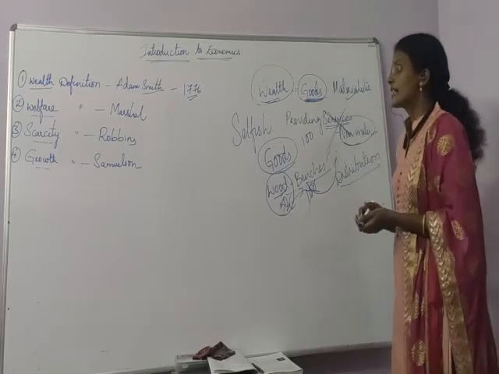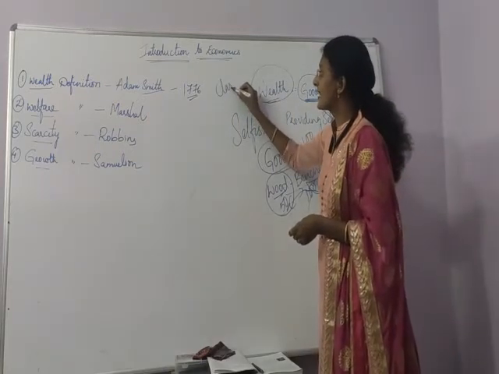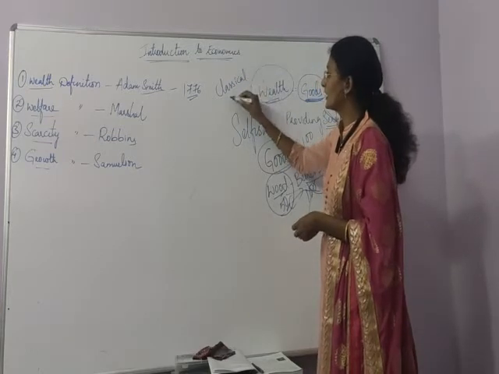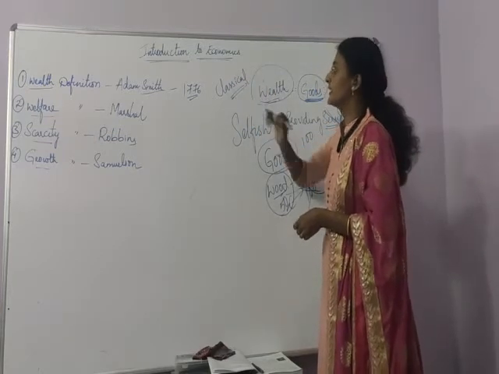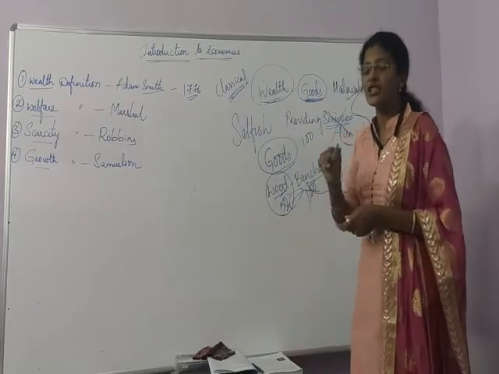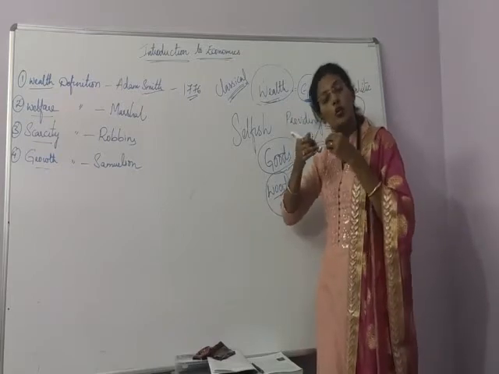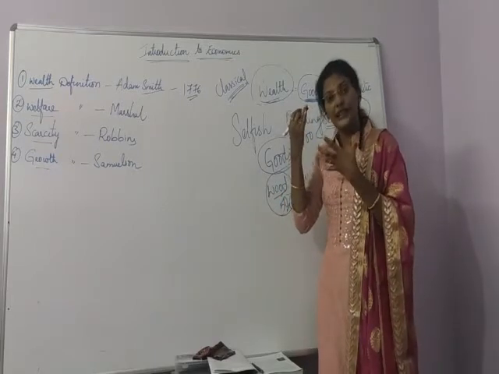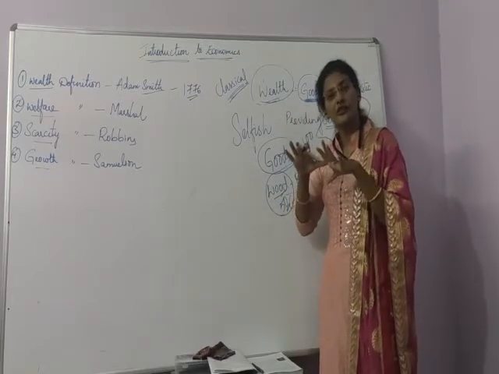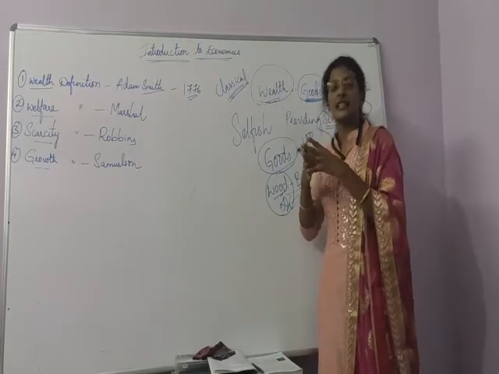Adam Smith is known as a classical economist. What is he known as? He is one of the persons known as classical economists. Actually, who are classical economists? Classical economists are those who think the government's role should be very less in society.